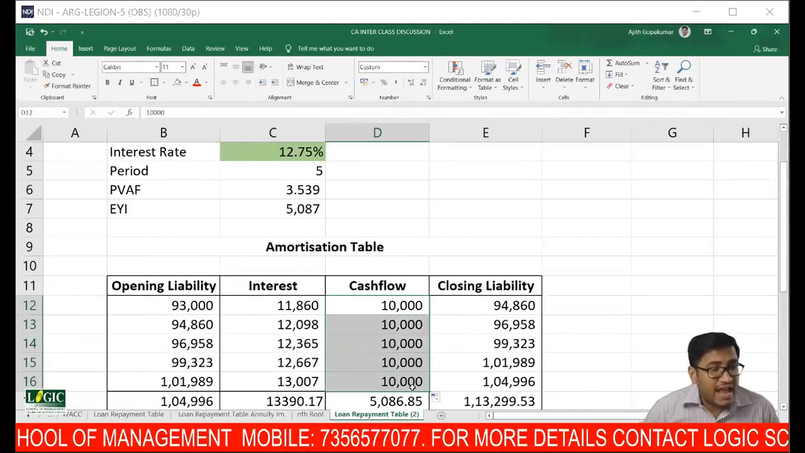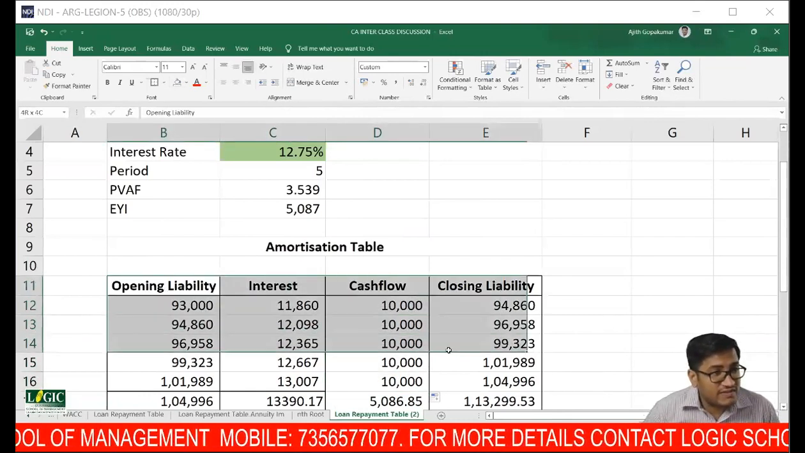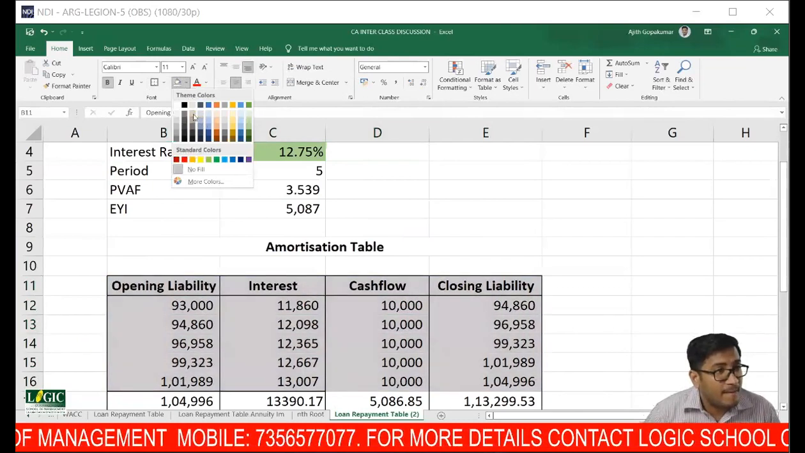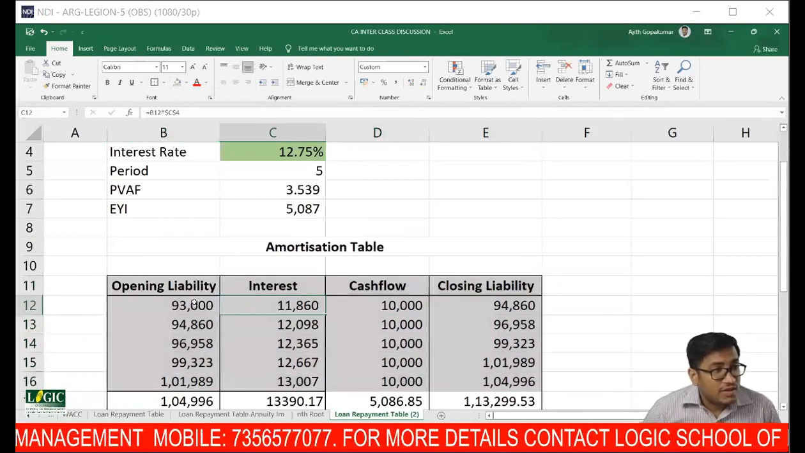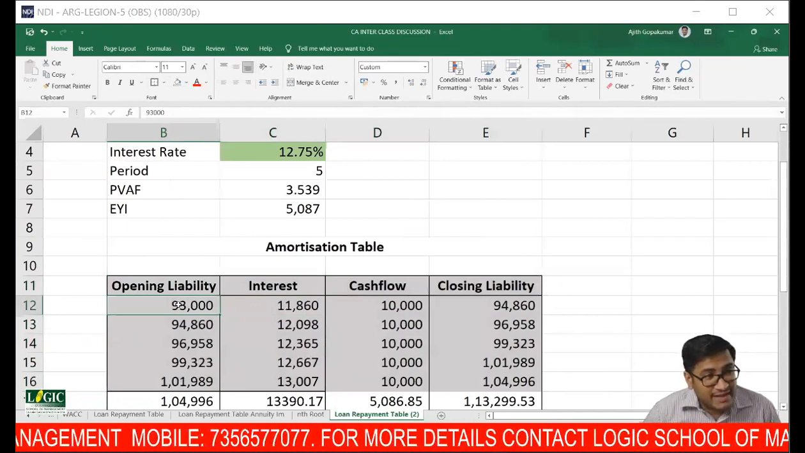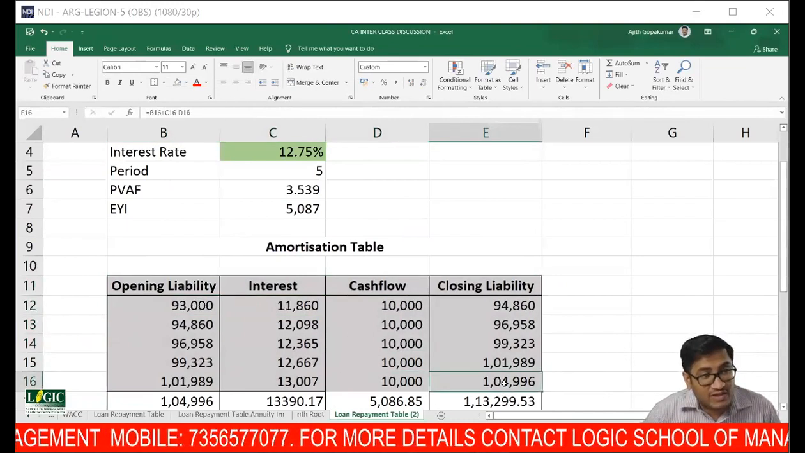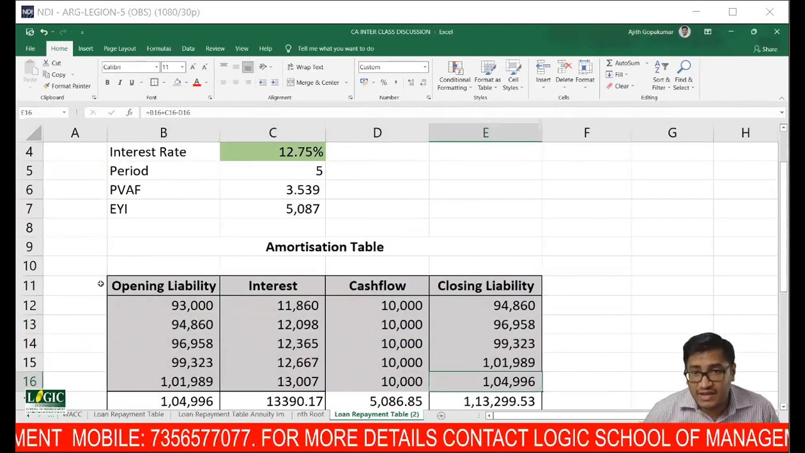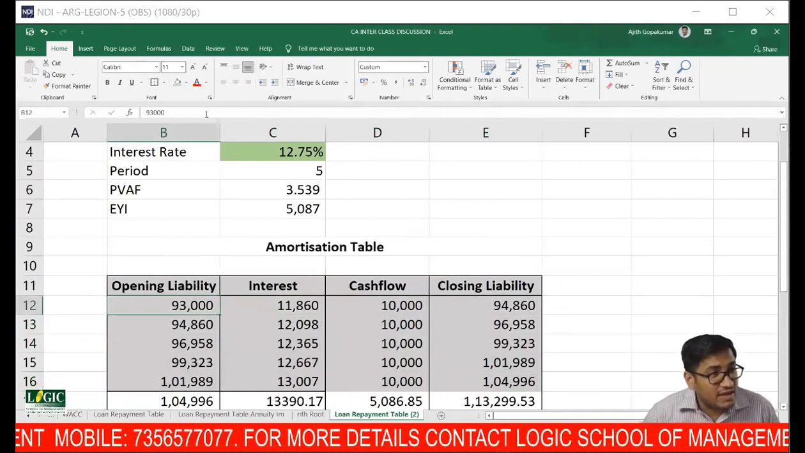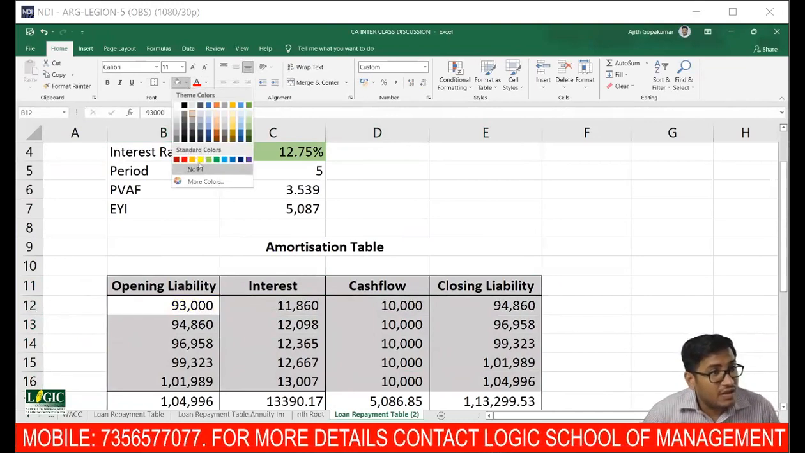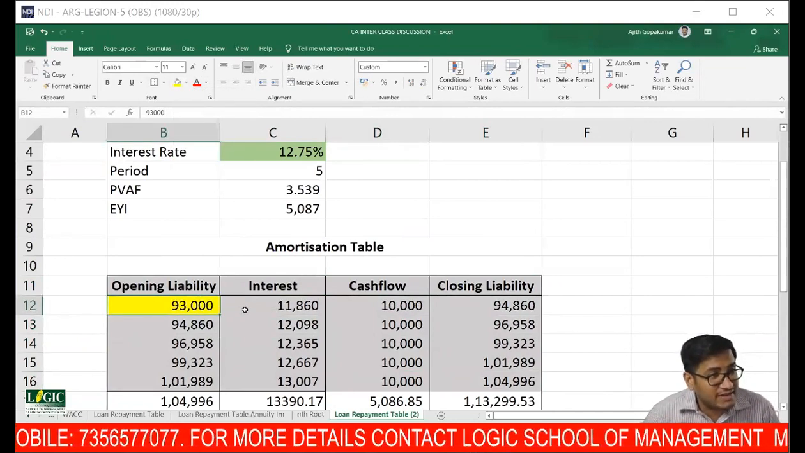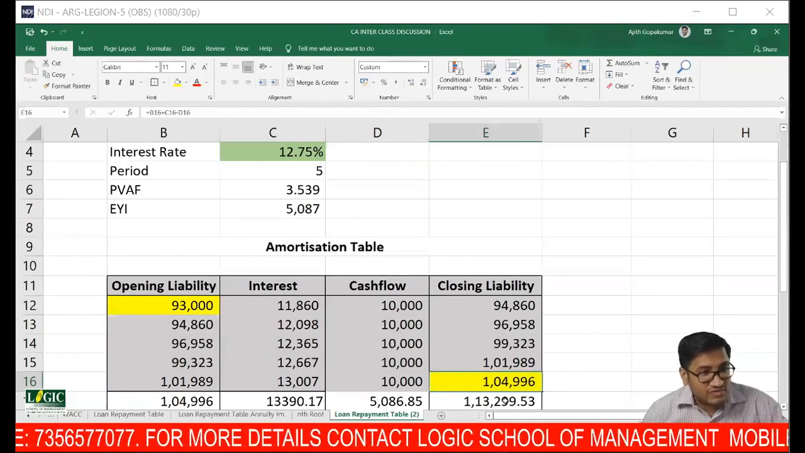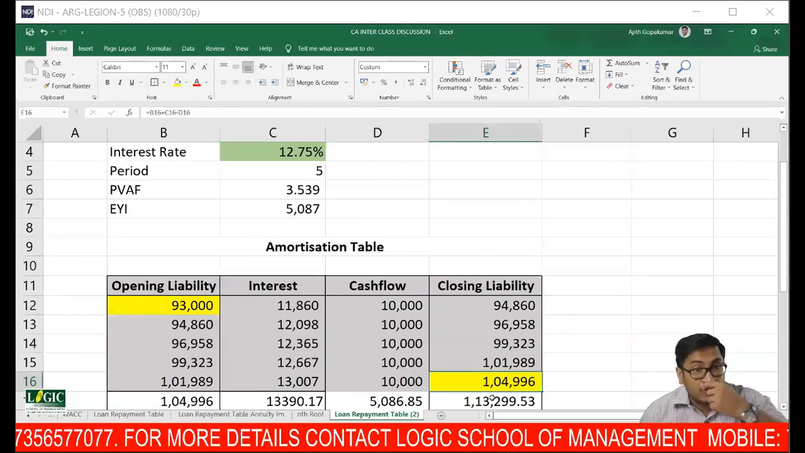If I keep the cash flow to be 10,000, now you see this, please, this alone. See that my liability from 93,000 is increasing to 1,05,000 because my final redemption happens at 1,05,000. Can you see that? My liability starts at 93,000 and it has to increase to 105 because that is when you pay the 1,05,000 and it becomes zero.